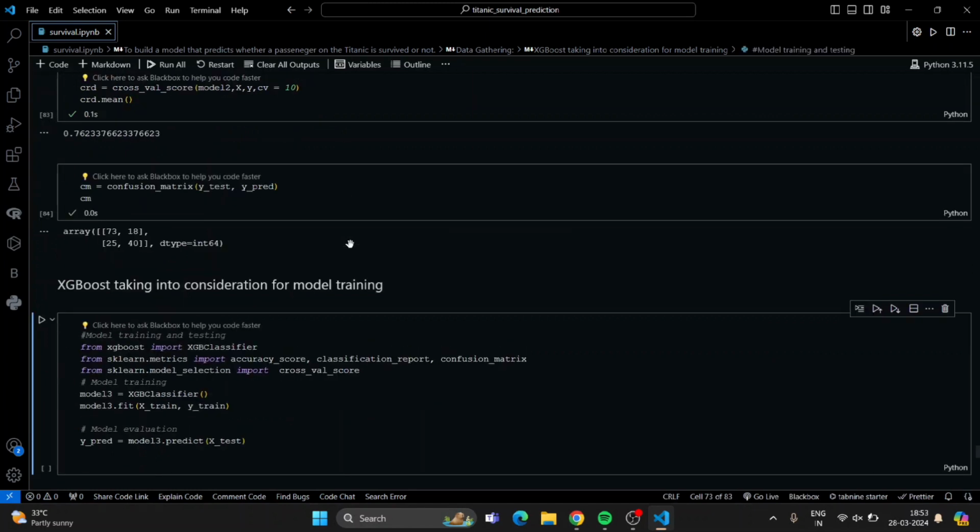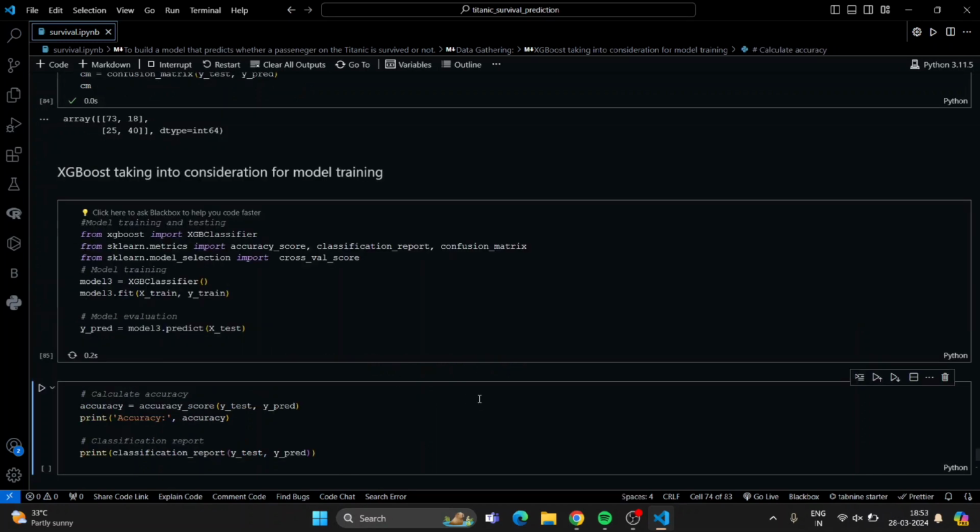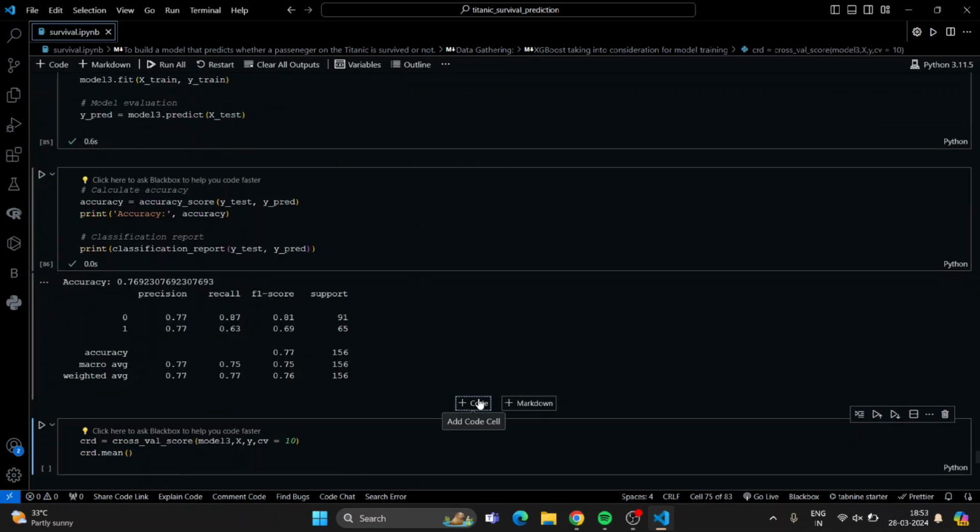So I thought of taking an ensemble algorithm. So I took the algorithm XGBoost, which means extreme gradient boosting, to classify the prediction model. So I imported XGBoost, the XGBClassifier, and the rest is the same.